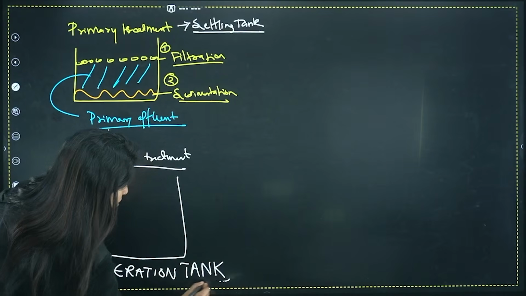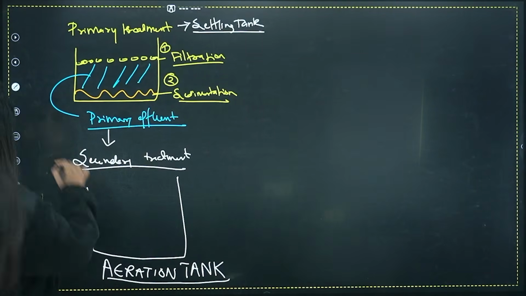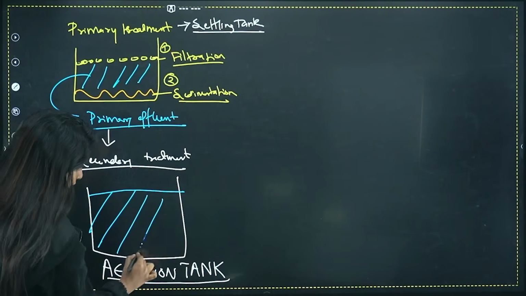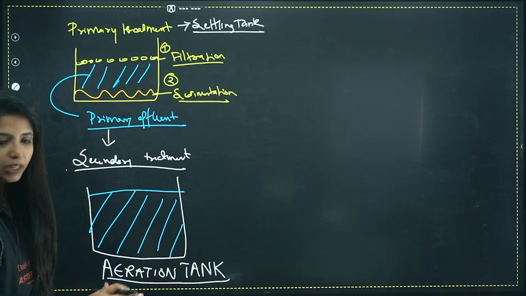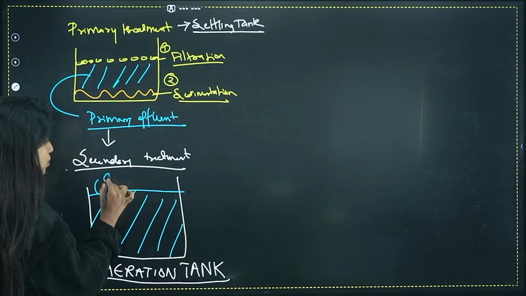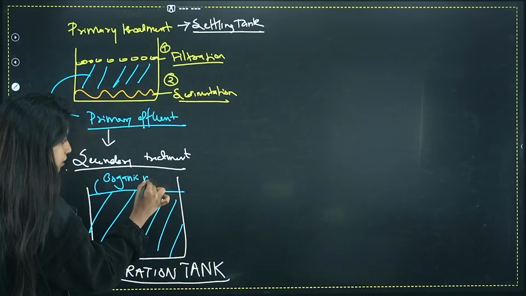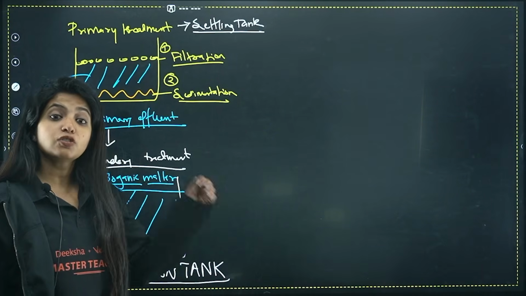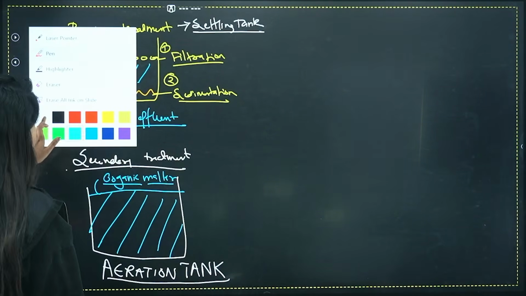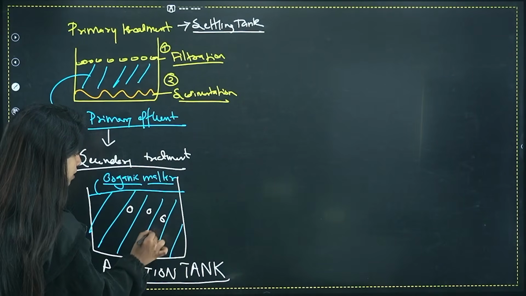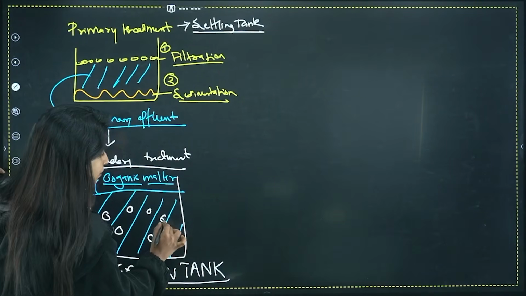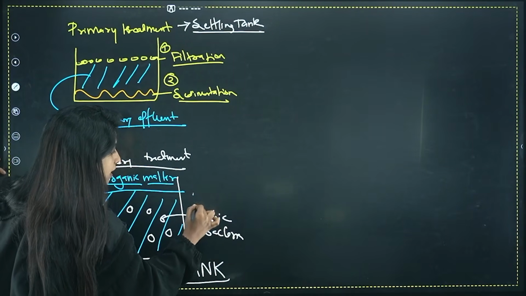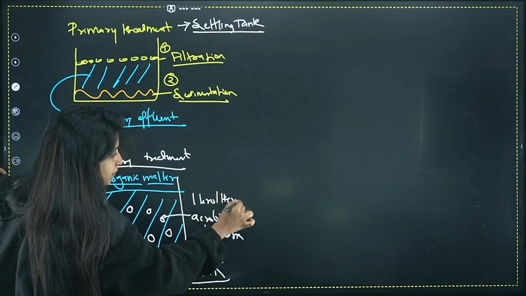Why? Because here you are going to provide a lot of air. Yes, I am actually correct. You might be thinking that I am joking, but I am actually not. So over here, this primary effluent will contain a high amount of organic matter, right? There are a lot of things that have to be broken down and made clear. This is known as organic matter. And to break down this organic matter, what are we adding over here? We are adding some bacteria which is known as the aerobic bacteria, which is going to be the hero or heroine over here.